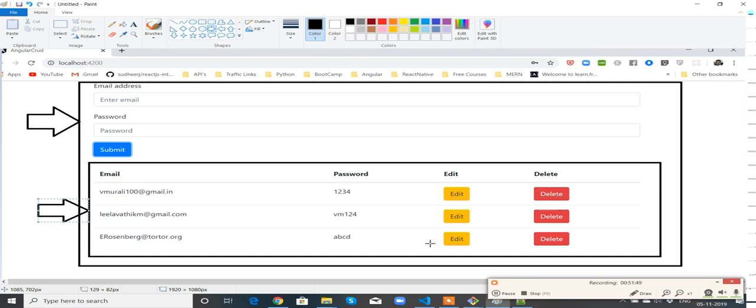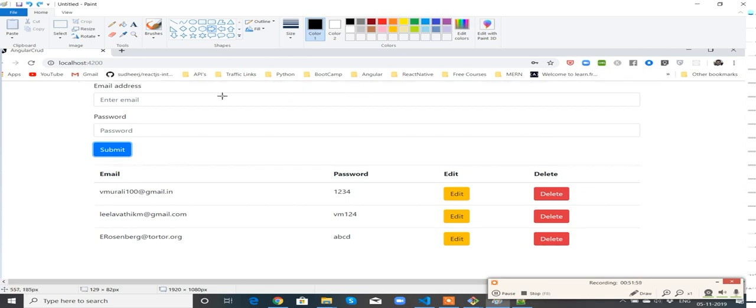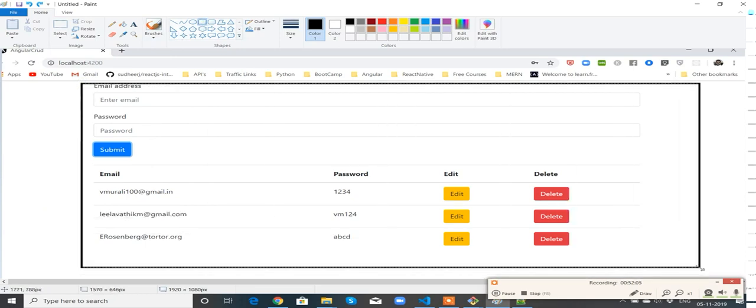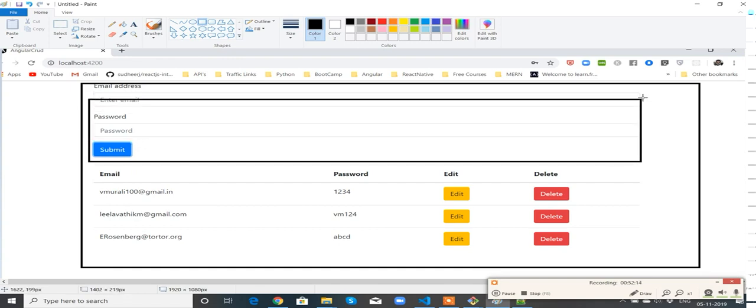I think I came to the end of this application, whatever I had planned. In my next video, what I am planning is the same, but this time this particular form will be the child.